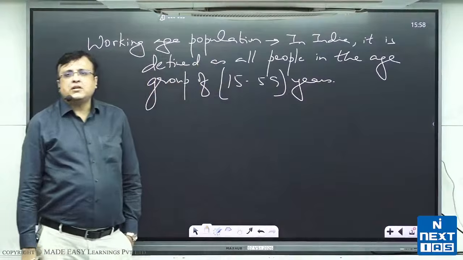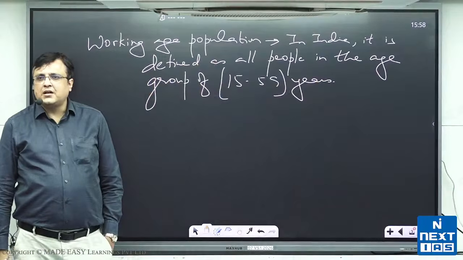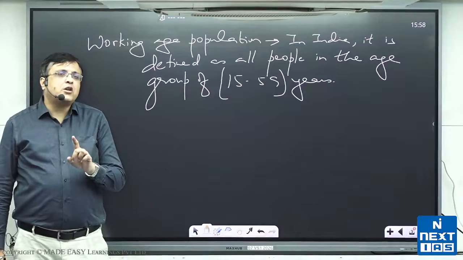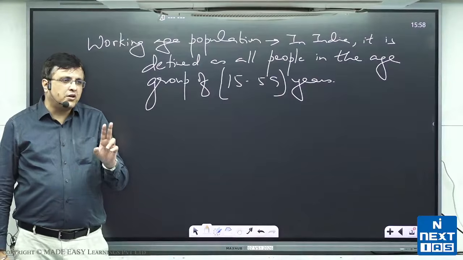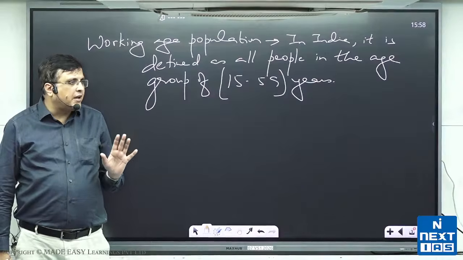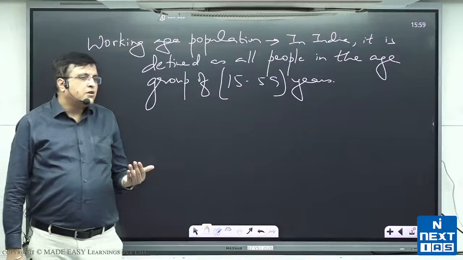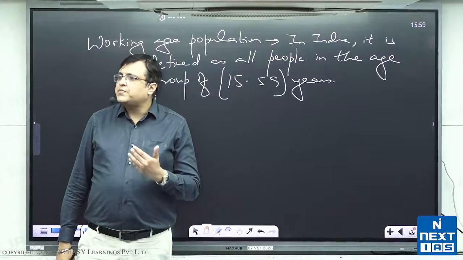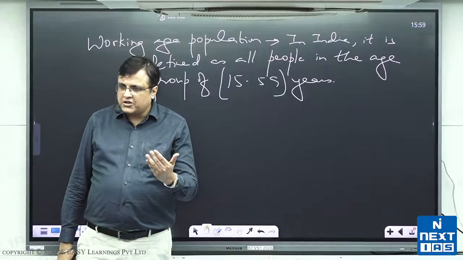I'm using the Periodic Labour Force Survey numbers, and we will stick to that. The International Labour Organization takes it as 20 to 64 years. We will take it as 15 to 59 years as determined in India. Everybody in that range is called a person in the working age.